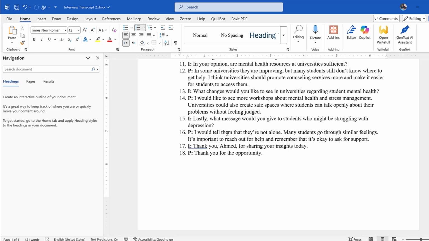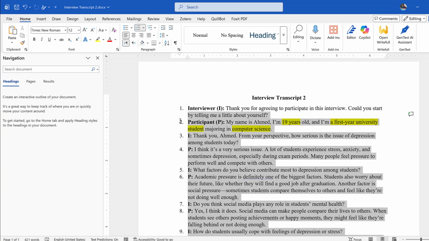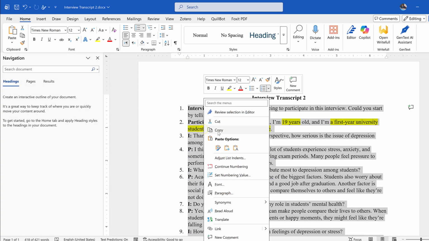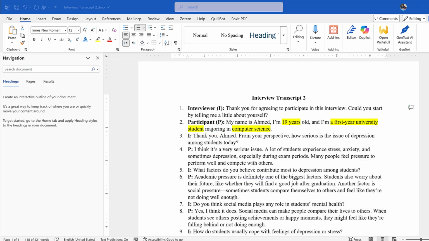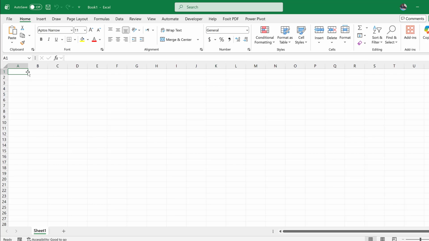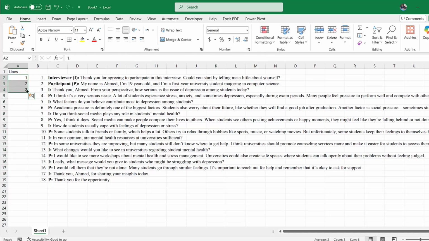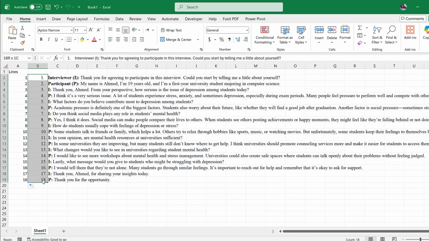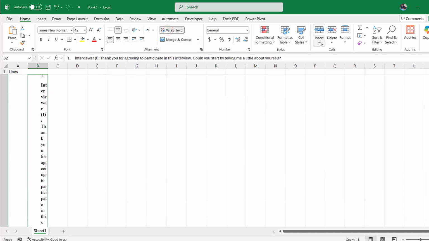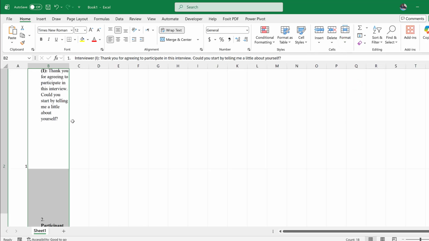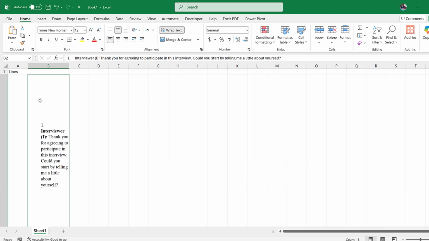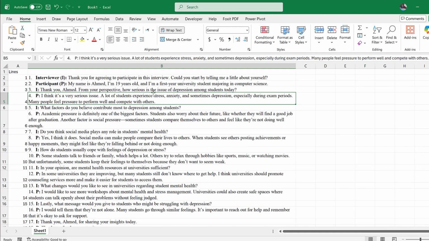Once we finish all these lines, if we want to be more specific, we can take it to Microsoft Office Excel so that we can have exact line-by-line coding. Here we put the lines, and here we put the responses. After that, we select, wrap text, and auto fit height and width.